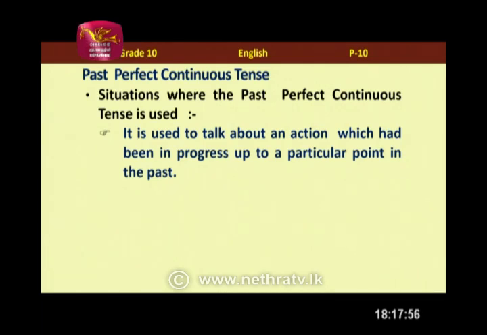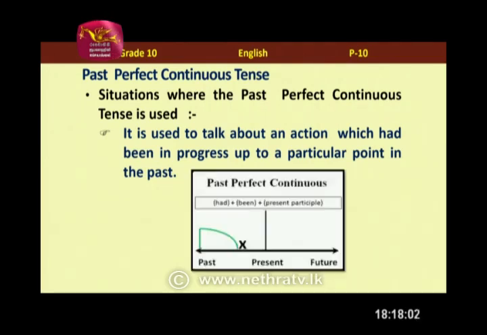So, to talk about action which had been in progress up to a particular point in the past, we use past perfect continuous. So, it started in the past, we did it within a time period and it was completed in the past as well. So, that's how we are using past perfect continuous.